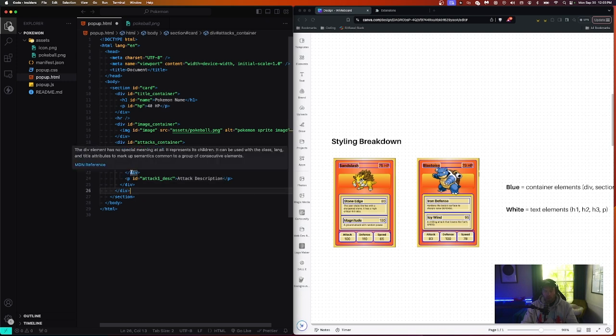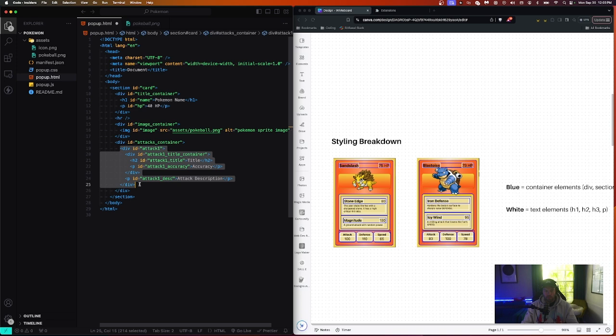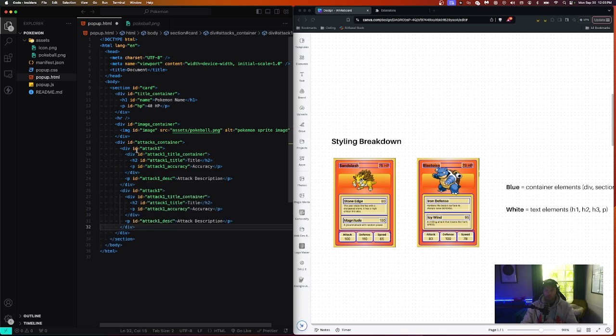Now, we created one of those, so now we can really just copy this and paste it, right? So we are duplicating it for the second one, but we want to change all of these attack 1 to attack 2. There we go. So now they're differentiated. Okay, pretty cool. So now we have our attacks container.